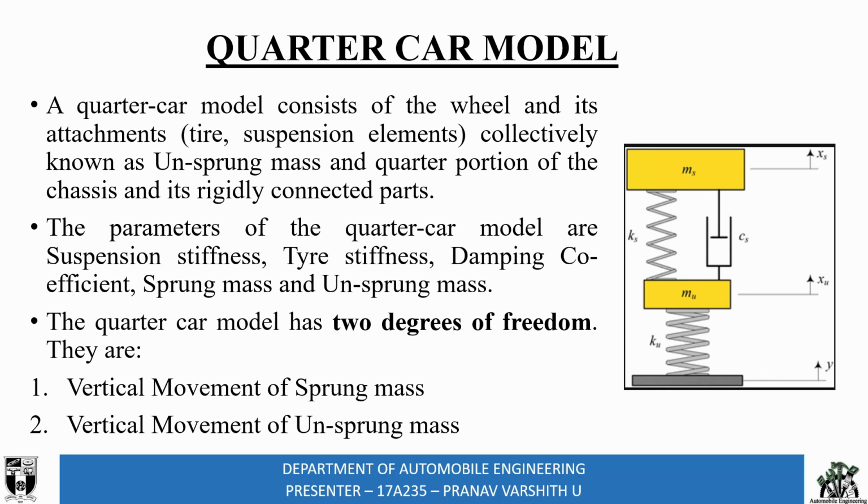A quarter car model generally consists of a wheel and its attachments like the tire and suspension elements, which are collectively known as the unsprung mass, and a quarter portion of the chassis, which is rigidly connected to the other parts. The parameters of the quarter car model are the suspension stiffness, the tire stiffness, the damping coefficient, the sprung mass and the unsprung mass, and it has 2 degrees of freedom. One is due to the vertical movement of the sprung mass and the other is due to the vertical movement of the unsprung mass.